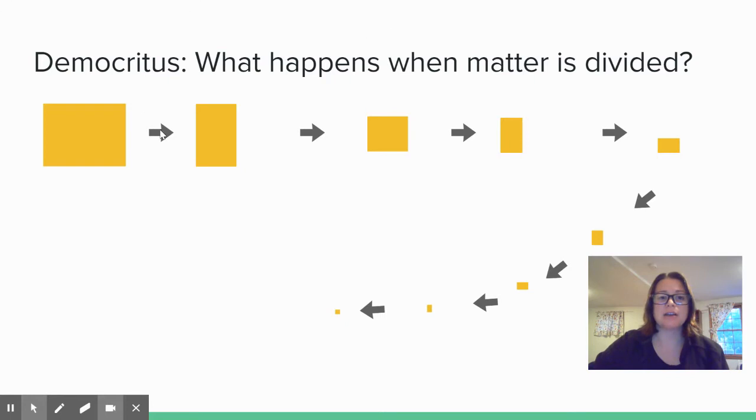What you see on this slide are supposed to represent pictures of gold, right? Gold is an element. So what would happen if we had a big block of gold and then divided it in half, and then divided it in half again and again and again, until we get smaller and smaller? We can't see it anymore if we divide it small enough. So that's what Democritus was thinking about. Is it still gold when you divide it in half the first time? Yeah. If you divide it in half again, still gold, still gold, still gold, as you go smaller and smaller.